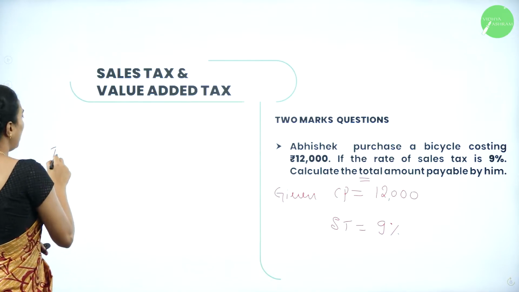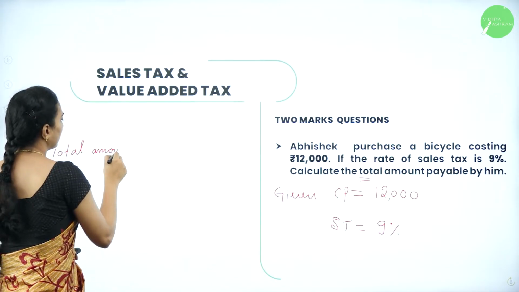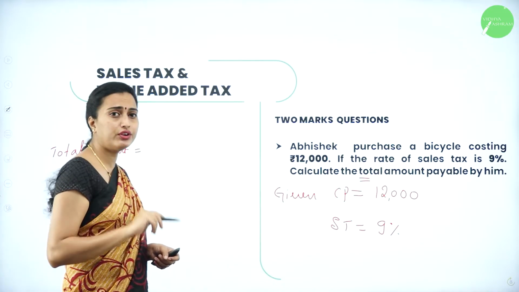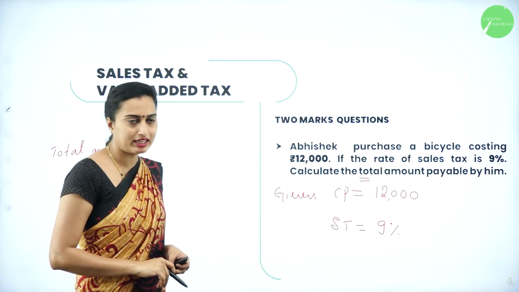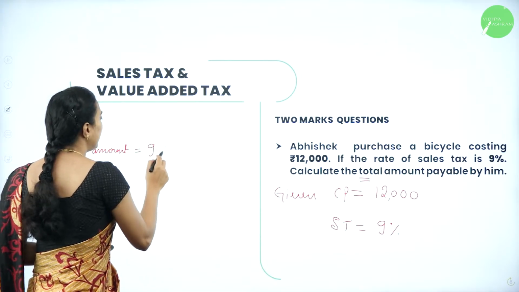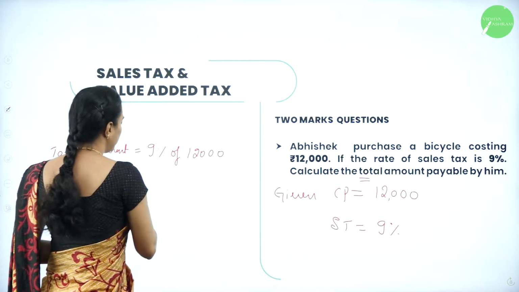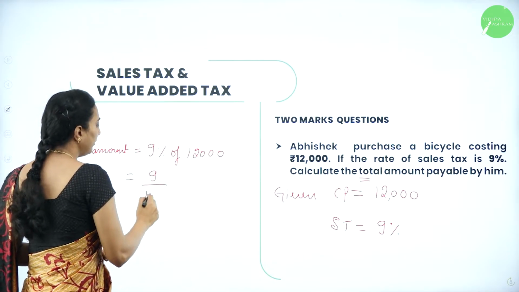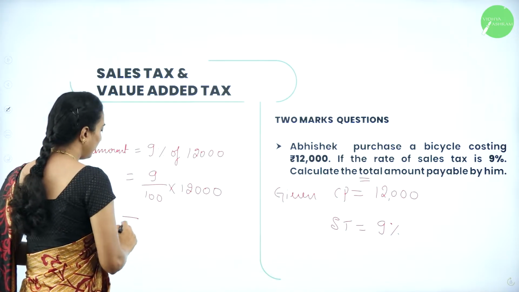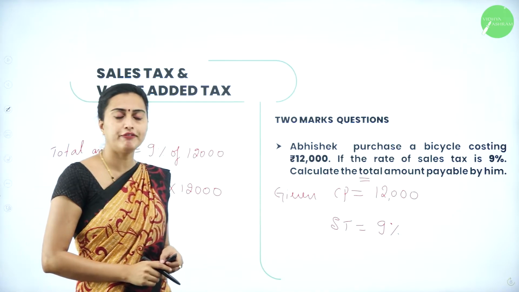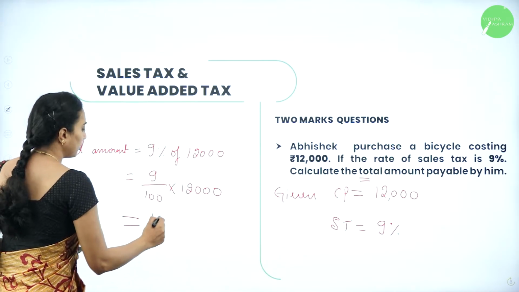Therefore, total amount will be equal to, what you are going to calculate? 9% of that 12,000. Therefore, 9% of 12,000 is equal to 9 divided by 100 into 12,000. So after evaluating this, you are going to get 1080.